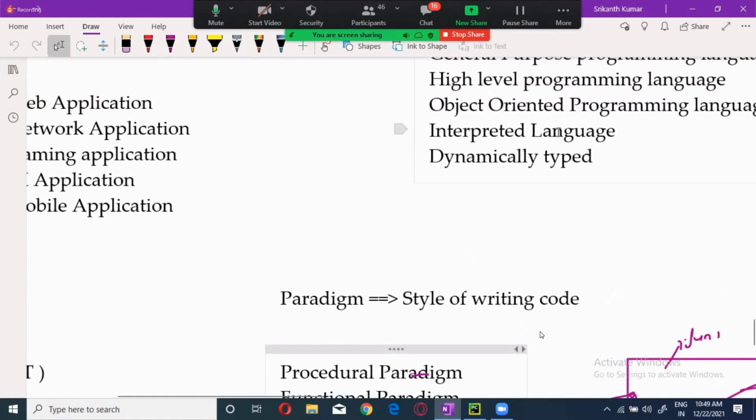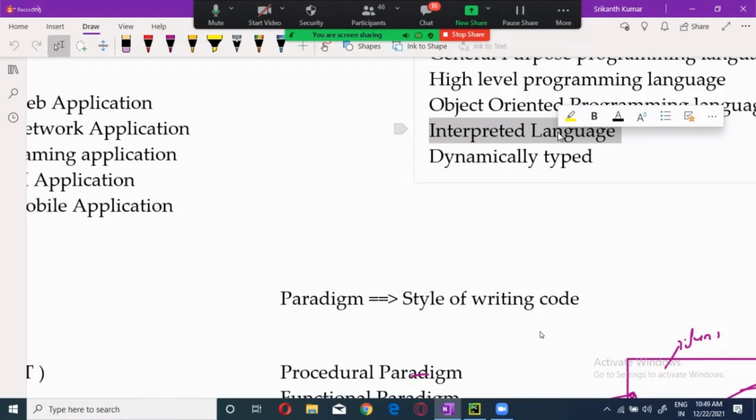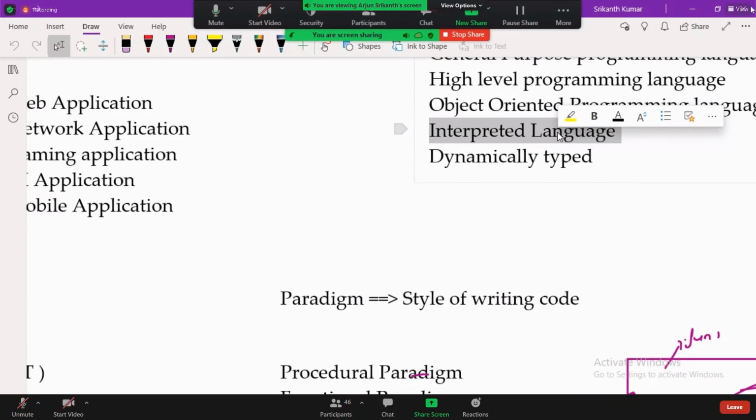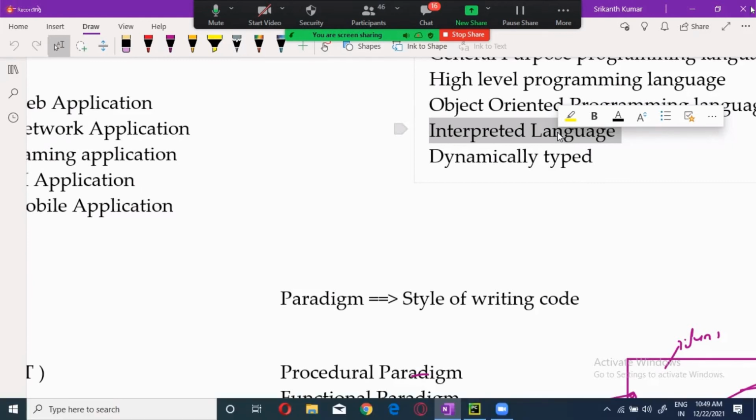Now, it is an interpreted programming language, guys. What is an interpreted programming language? It will execute line by line. Now the compiler, if you have 100 lines of code, will check the error for all 100 lines of code. After that, it will execute it. If 99 lines are without error and the 100th line has an error, the program is terminated. Remember that. That is called a compiler.